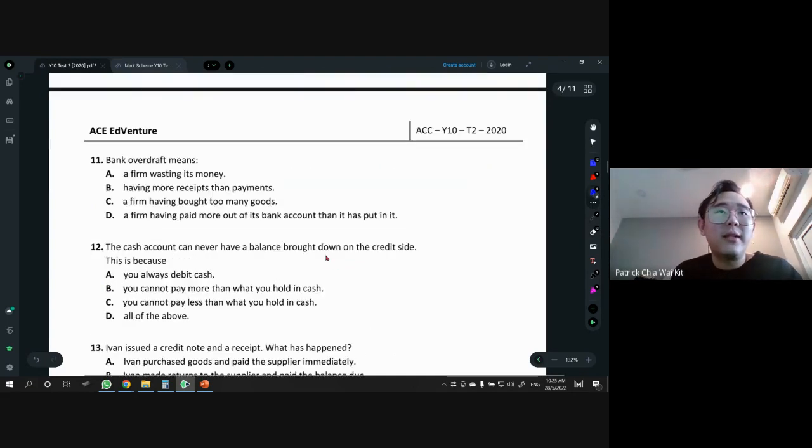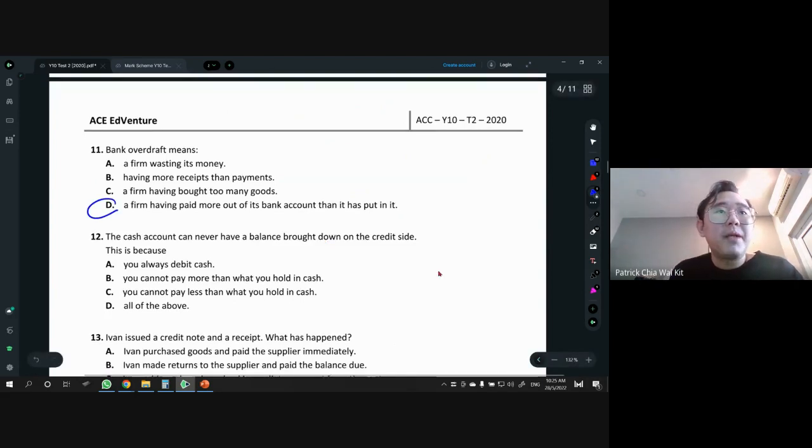Consistent. Next up. Bank overdraft means you spend more than what you have in the bank. So that means the firm had paid more out of its bank account than it has put in. Yep, D. All right.